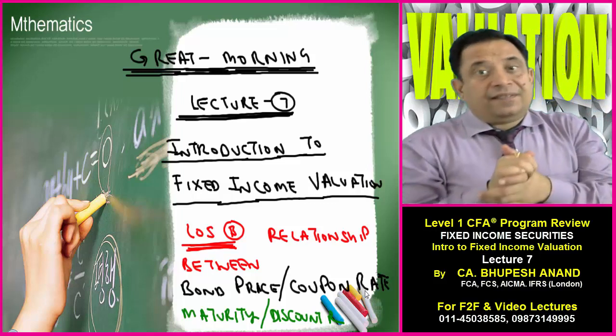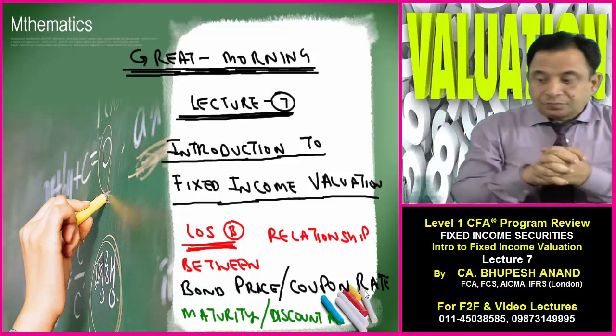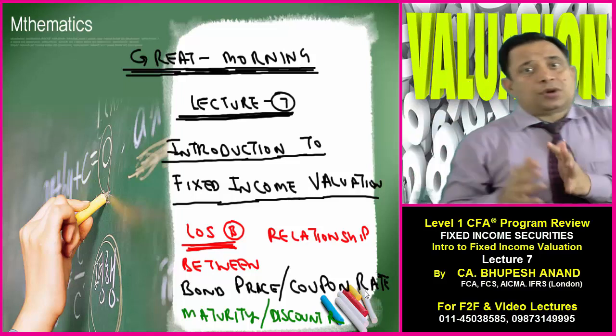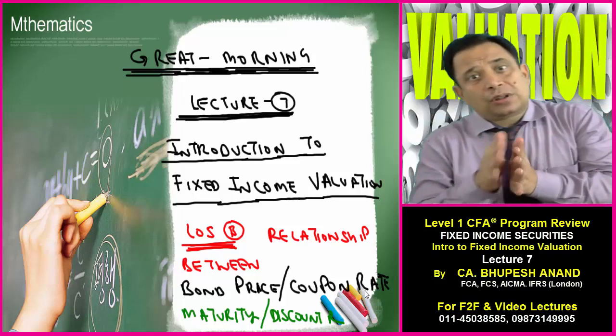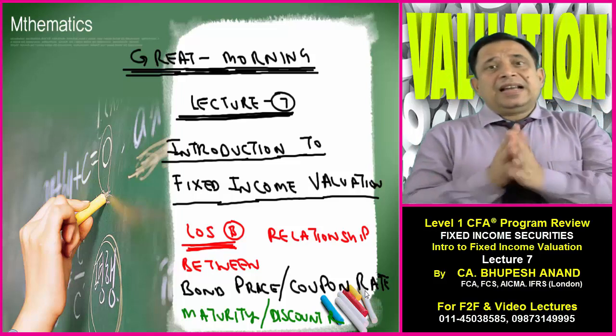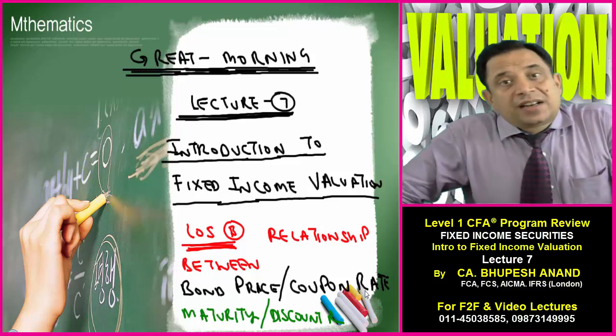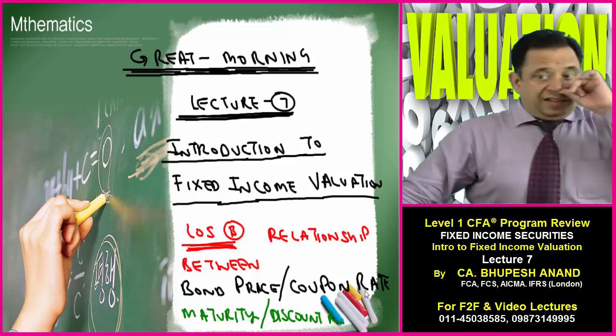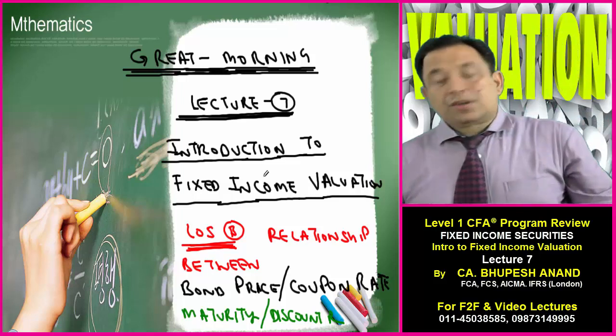And second is the maturity, whether longer maturity or shorter maturity, how it will affect the bond price. And the last is YTM, that is, what is the relationship of yield to maturity. So these are the three relationships which we will be covering. So please take out your registers.